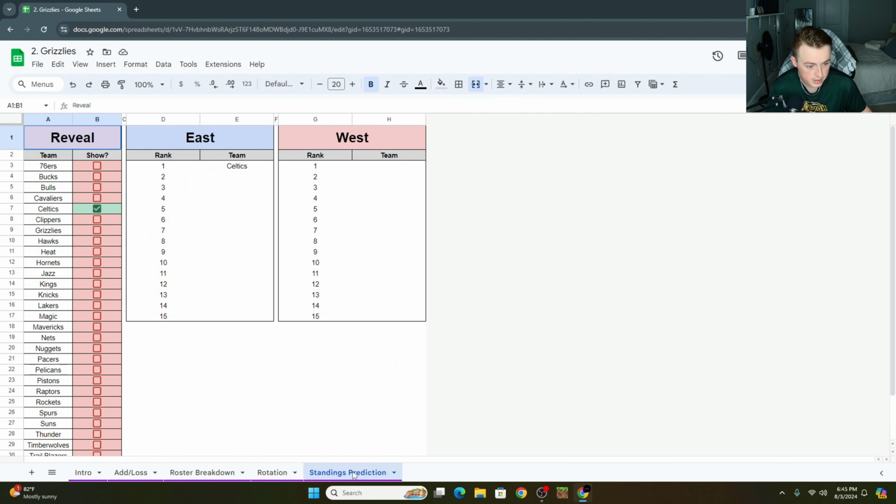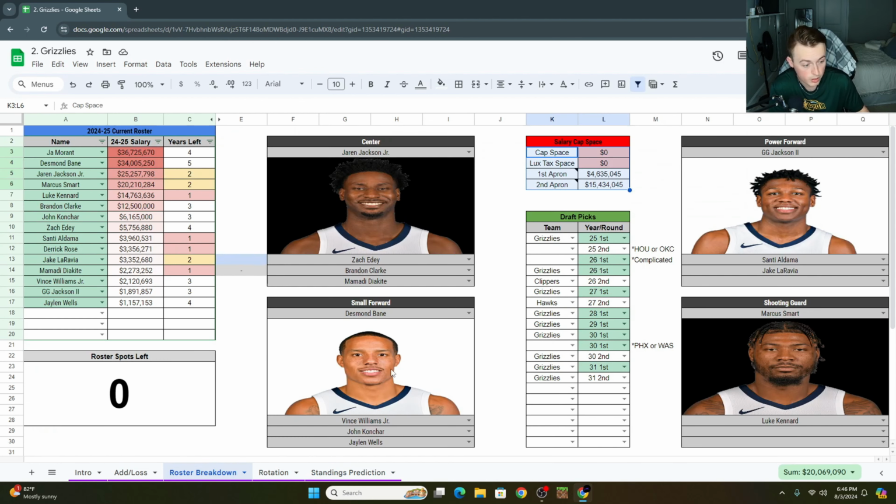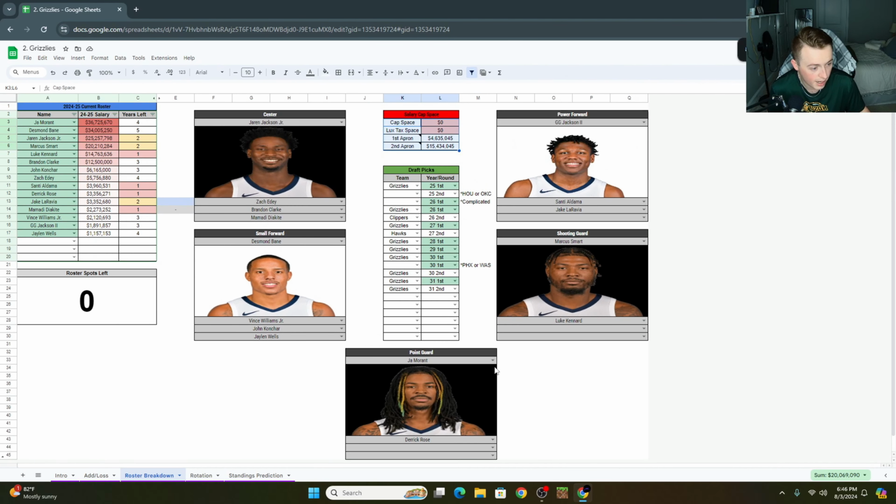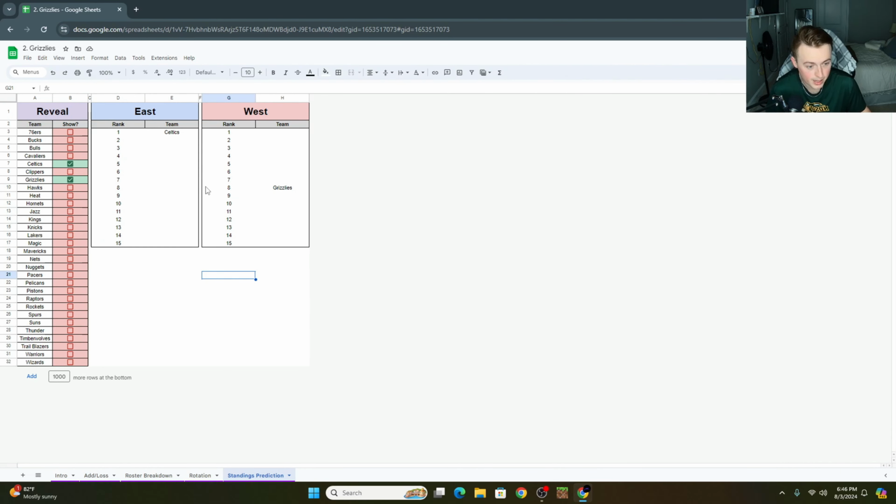Where do I see the Grizzlies standing as of right now? Drumroll, please. Make your predictions in the comments now. Go boost my algorithm. I got them as the 8th seed. I know. I've got them as the 8th seed. I don't anticipate them going higher than this right now. Maybe they do. Maybe the star power of like a Ja Morant and like Jaren Jackson, maybe that's enough in some capacity to make it happen. But I personally have them as the 8th seed right now, and I know that's hard to imagine because you don't see all the rest of the teams here right now, but that's as high as I'm putting them.